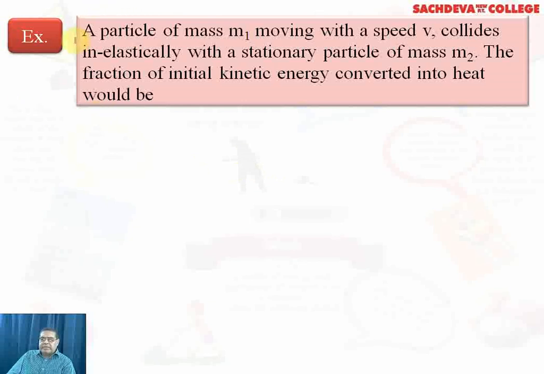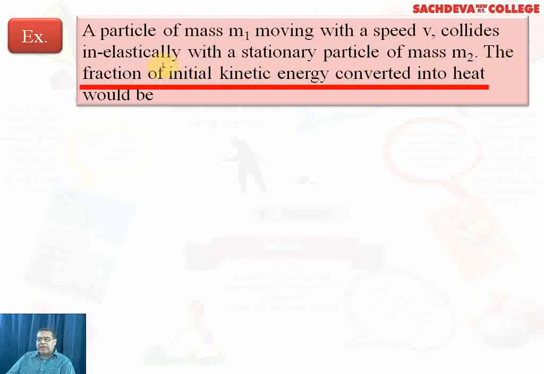Now we come to the next example: a particle of mass m1 moving with velocity v1. So small m1 is the mass of the particle. It is moving with speed v1 and collides inelastically with a stationary particle of mass m2. So m2 is stationary, but m1 is moving with speed v1. And now the m1 mass collides with the stationary mass m2.